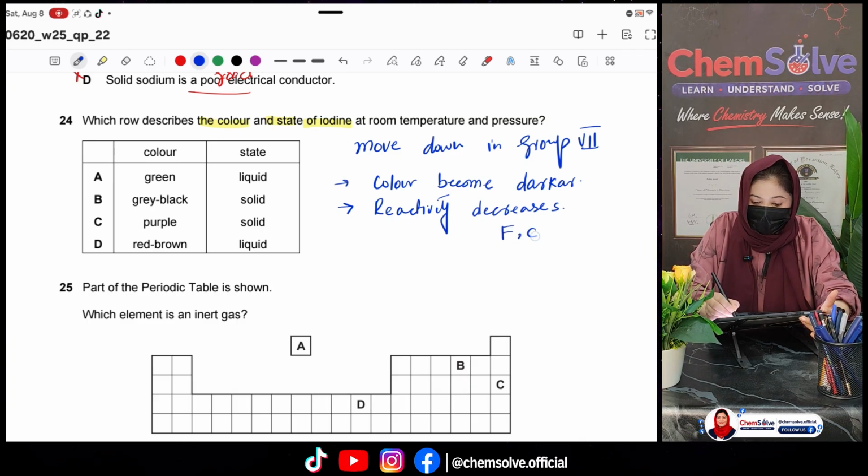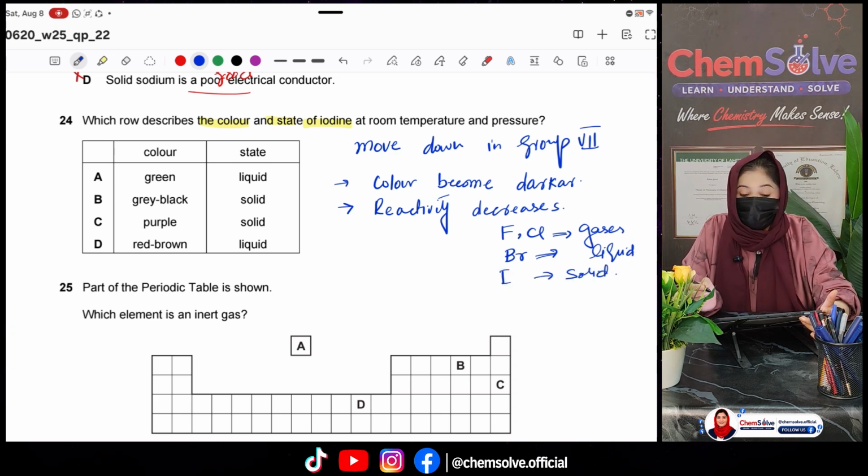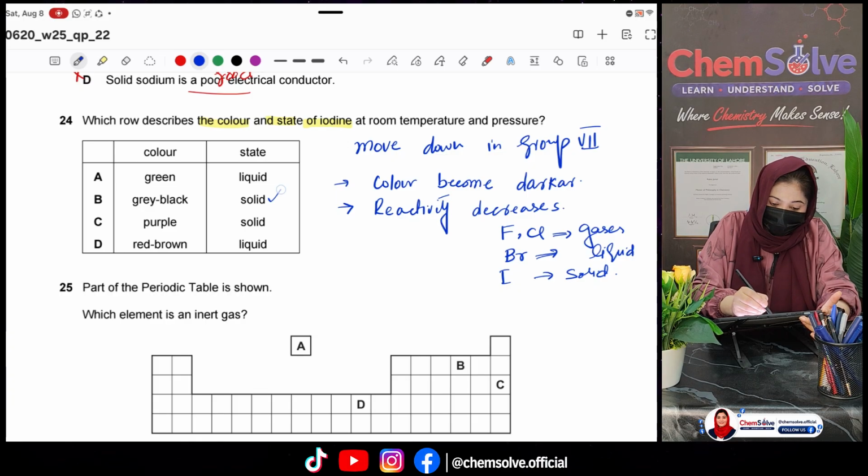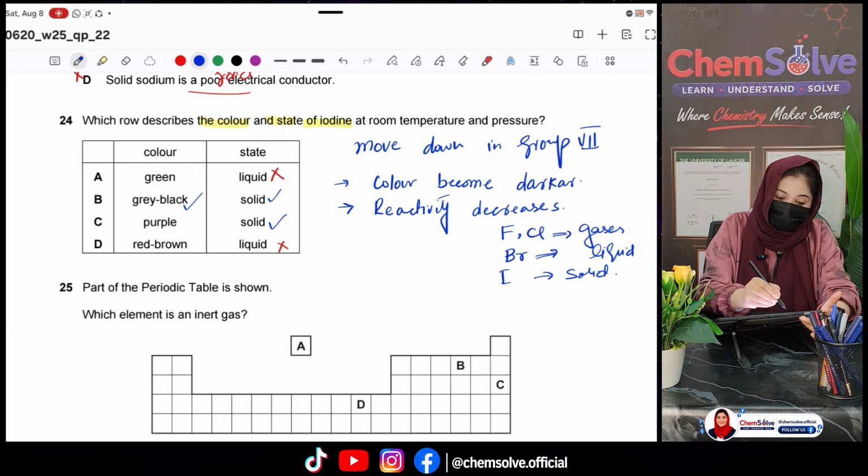Moreover, fluorine and chlorine are gases. Bromine is a liquid, while iodine is a solid. So we should choose solid here. That's why this would be correct, and the one which says that it's a liquid would be incorrect. So what is the color? Of course, the color is gray black. This is the darkest color in the given options. So all of these are the wrong ones. That's why B is the correct option, right?